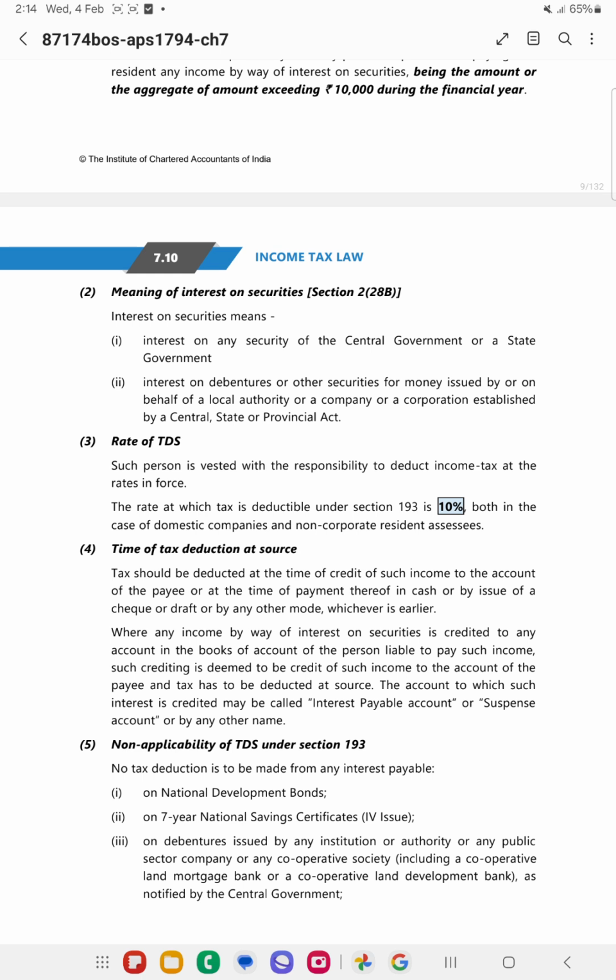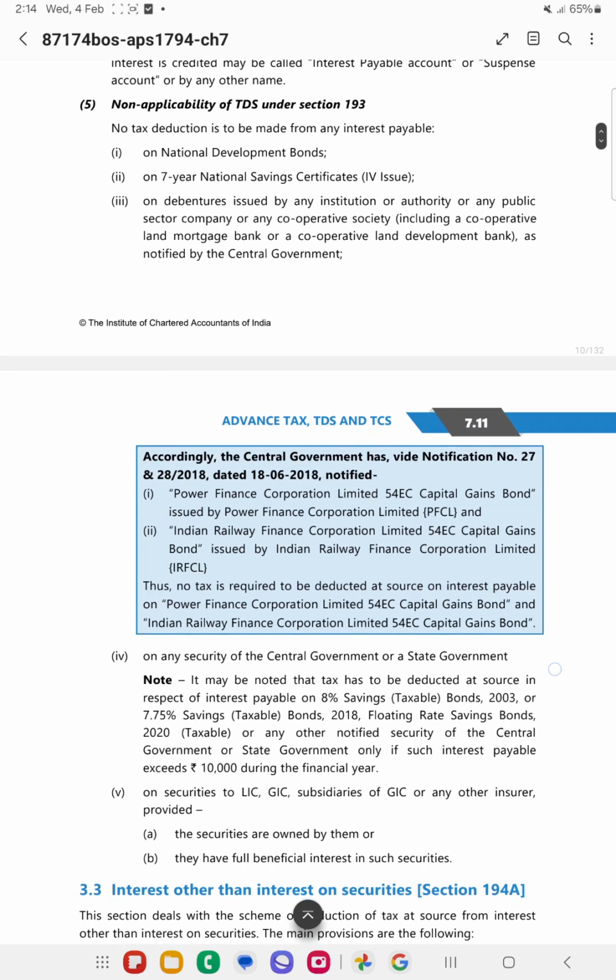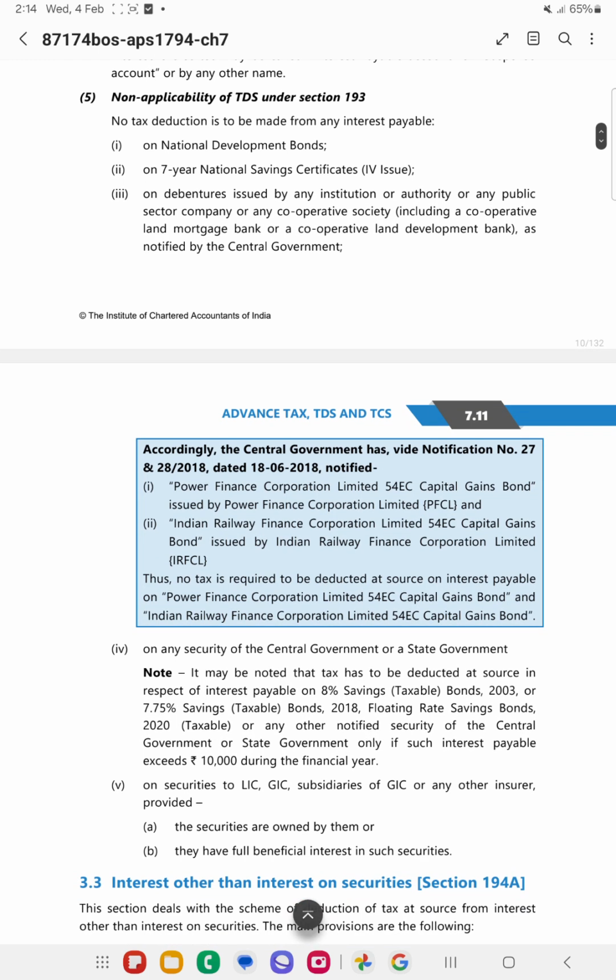If it is a 7-year MSC, then also it will not be applicable. And if there are any securities of LIC, GIC or any subsidiaries of GIC or any other insurer, then this section is not applicable.